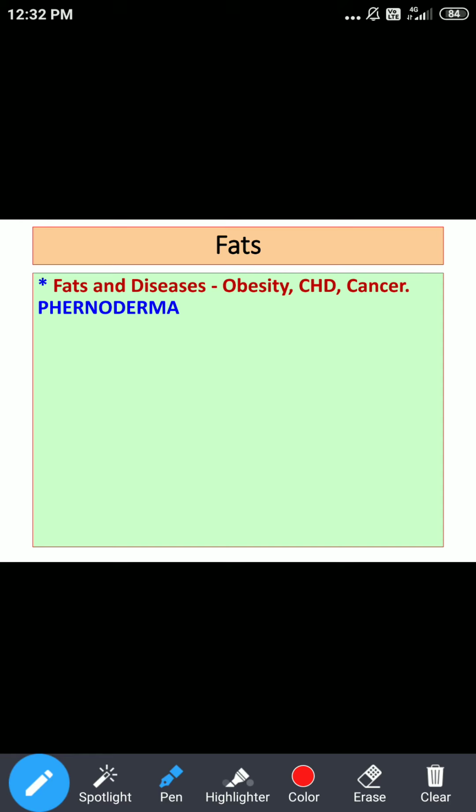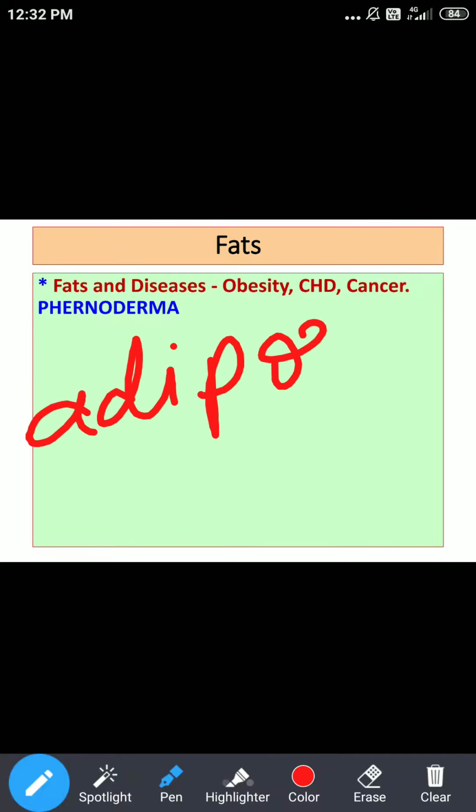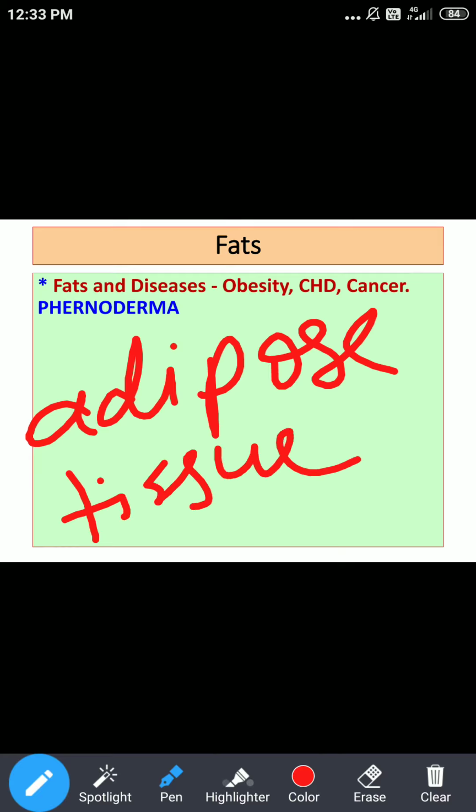And what we said, of whatever total body fat is there, 99% is present in adipose tissues. Now, what you can observe in obese people is that adipose tissue will be increased. That increase may be up to 30%.